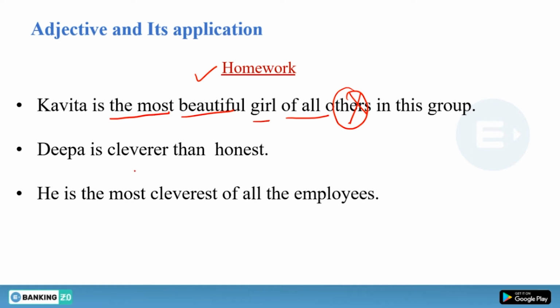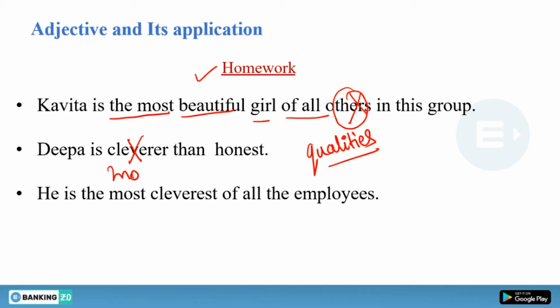If you can see, this sentence is talking about two qualities of Deepa. This sentence is not doing any kind of comparison between two people, but is talking about two qualities of Deepa. Whenever we have this kind of sentence, when we talk about two qualities of a single person, we do not use the comparative degree.